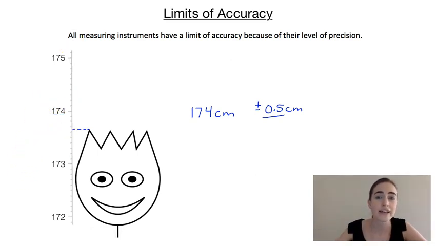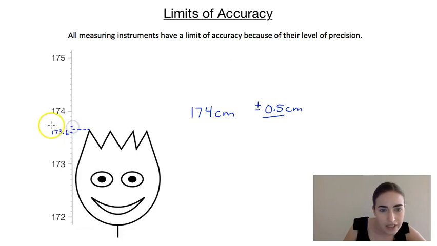Now, what if we have a look at that same problem of measuring this person's height, but this time we're using a ruler that has millimeters marked as well. Now we can be a lot more accurate because we can measure to the nearest millimeter. If we have a look at here, this one would be 173.6, and this one here would be 173.7. By the looks of where I've drawn my line, it looks like it's going to be closest to